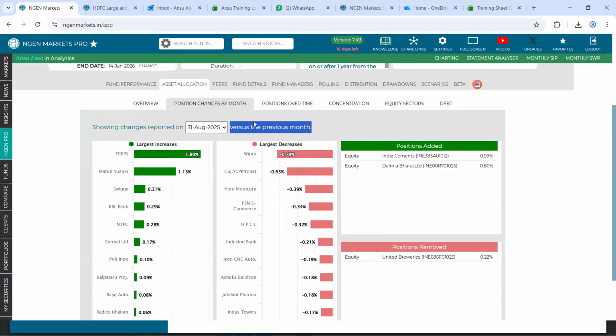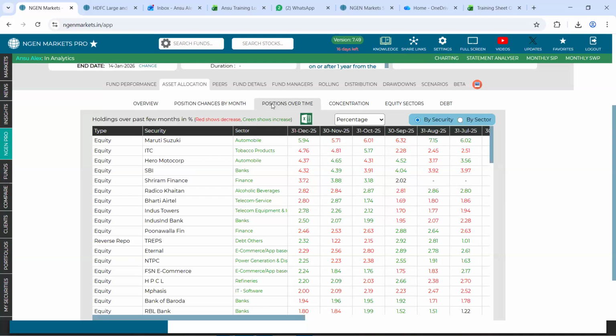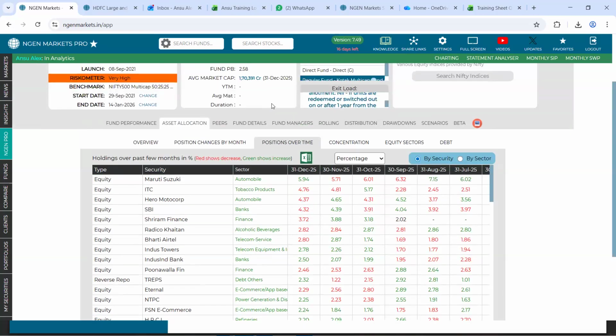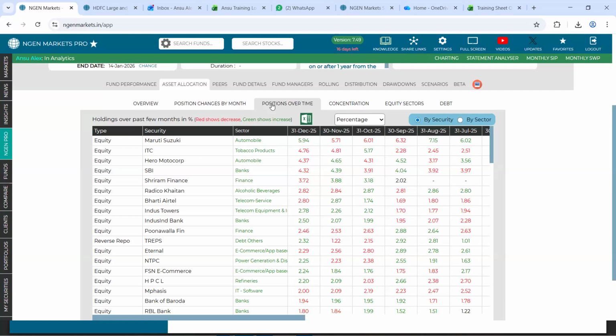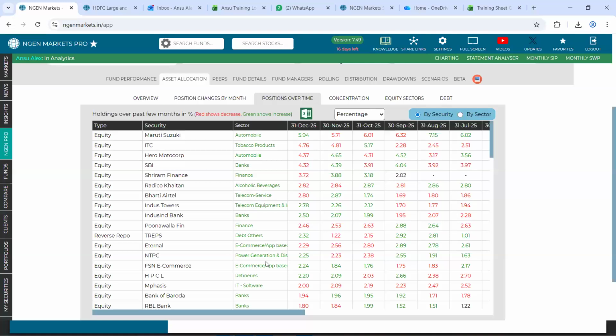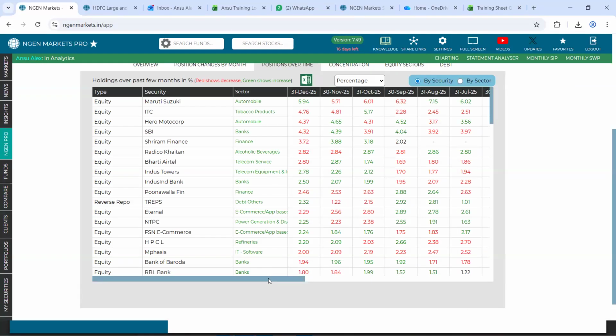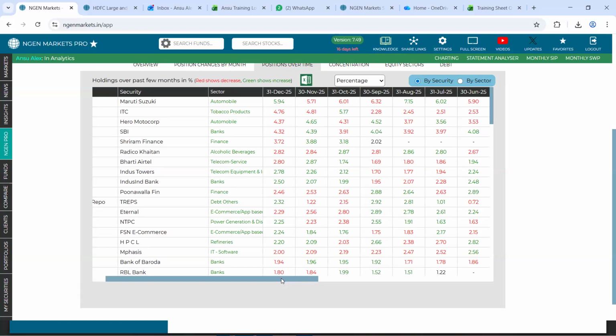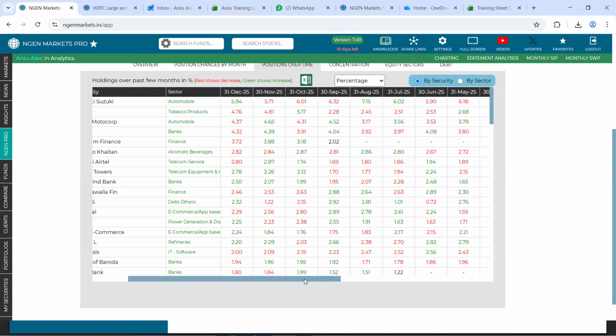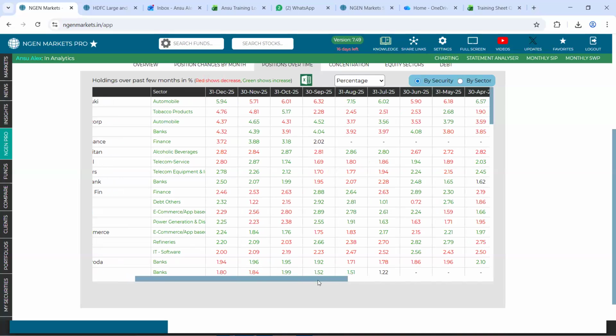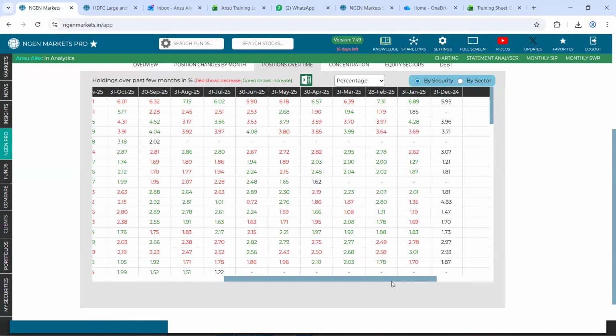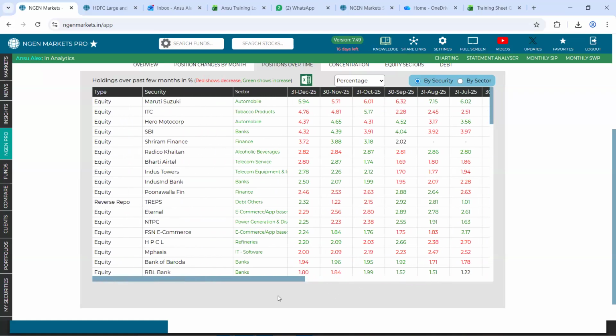Next to that, we have a tab called Position Over Time, which gives us the data of how this portfolio has changed over a period of time. And over a period, we consider it to be a 12 months time period. In the 12 months time period, you can view that by using this scroller and moving towards the right. So 31st December 2024 will be the first data set till the latest data, which is 31st December 2025. How has the portfolio of this fund changed is what we are looking upon.